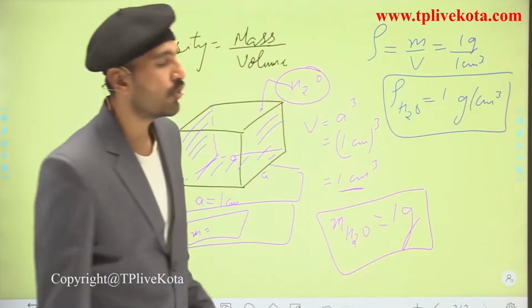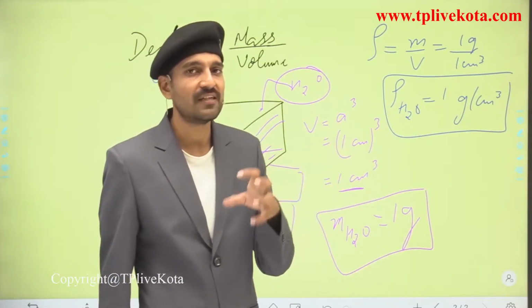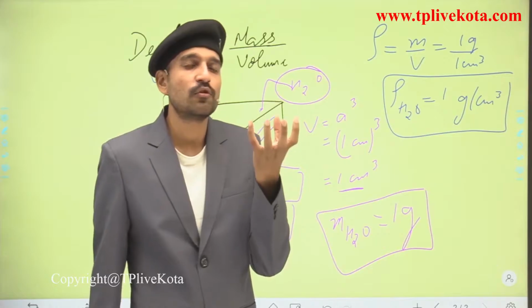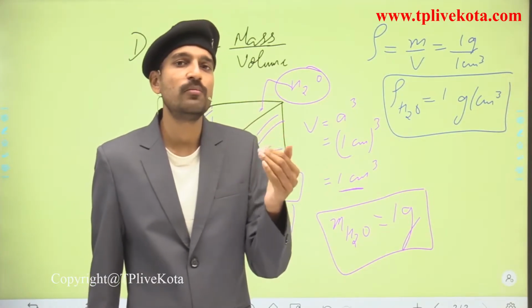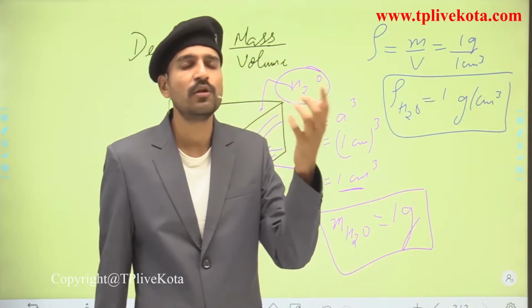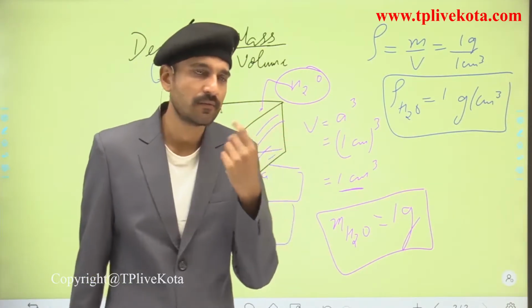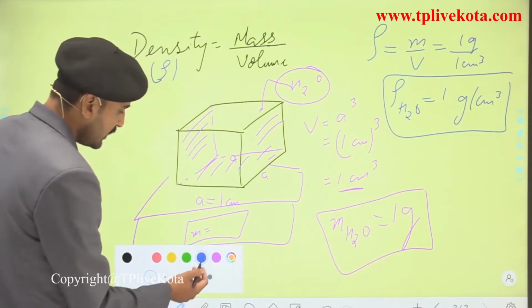Now students, I hope that from this example it is clear to you what the meaning of density is. That is, how much mass is present in a per volume of a solution. Per volume means if we have taken the volume as 1 liter, 1 ml, 1 cubic centimeter or anything else. Now moving to the next example.